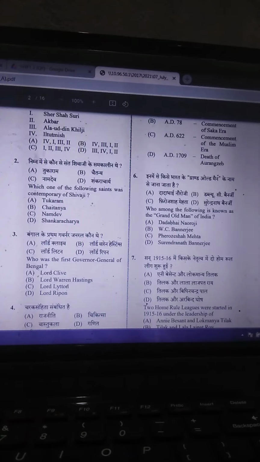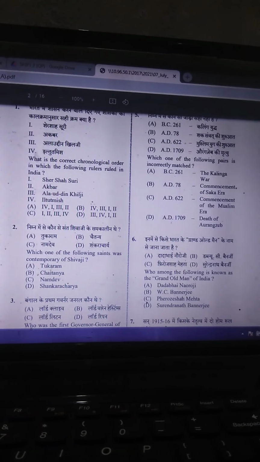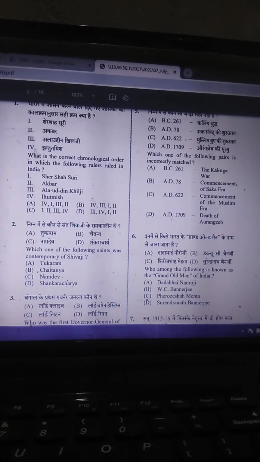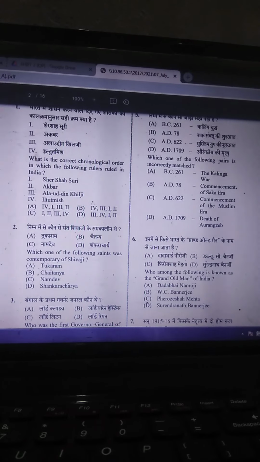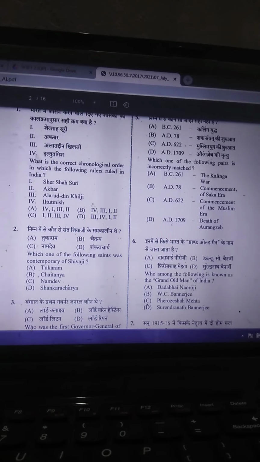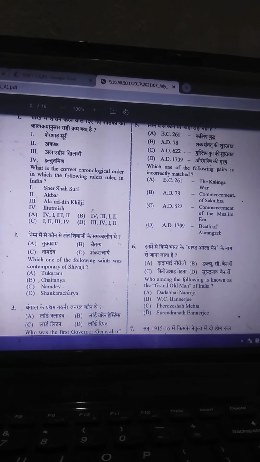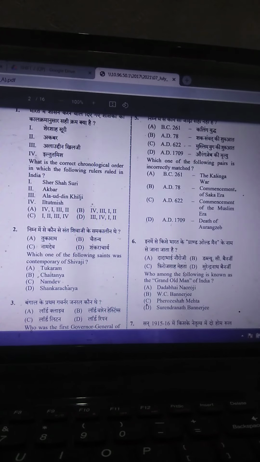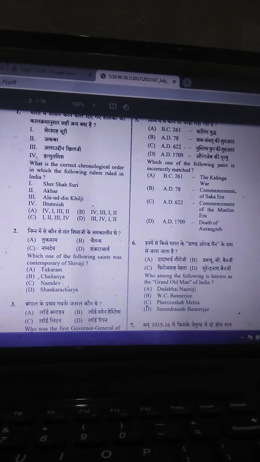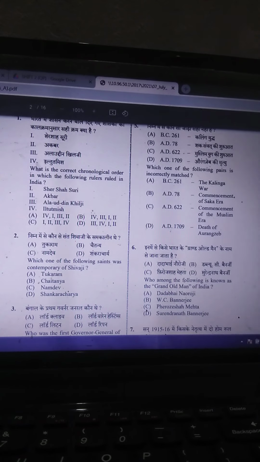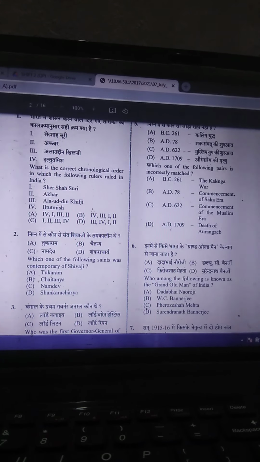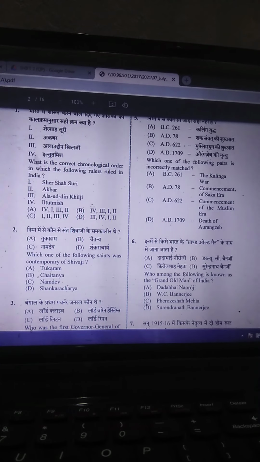Next, question number 5, you have to match the ruling periods. The Kalinga war was in 261 BC only, so this is rightly matched. The Saka era was wrongly matched because its time period is around 500-something AD. So this is a wrong match, and the correct answer is B. The next question is, who among the following is known as the grand old man of India? Dadabhai Naoroji is the correct answer.